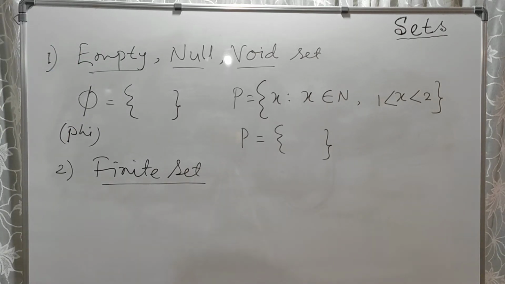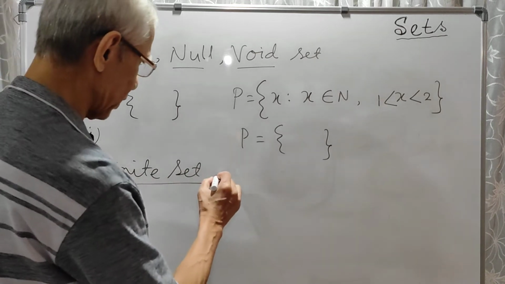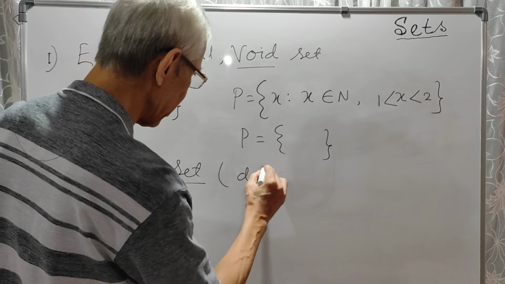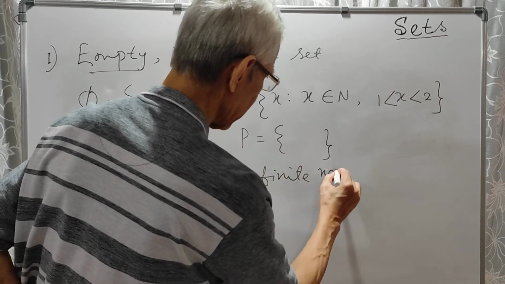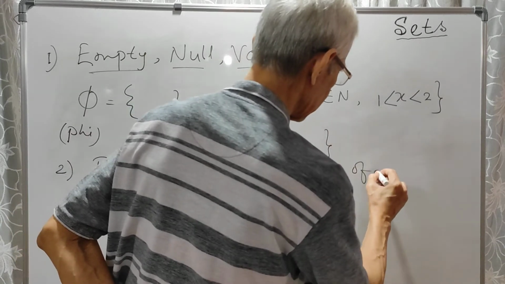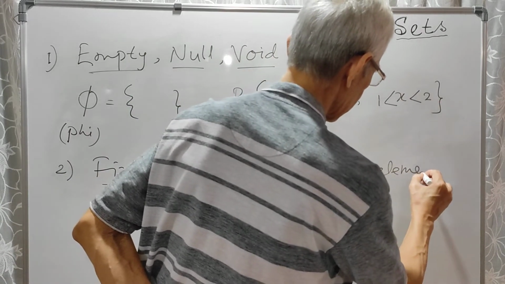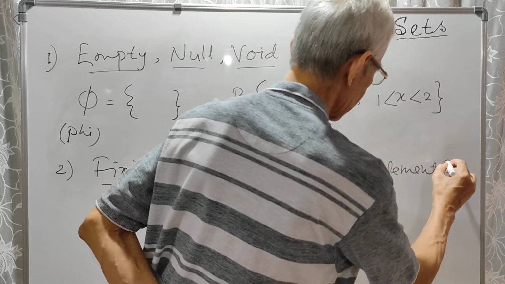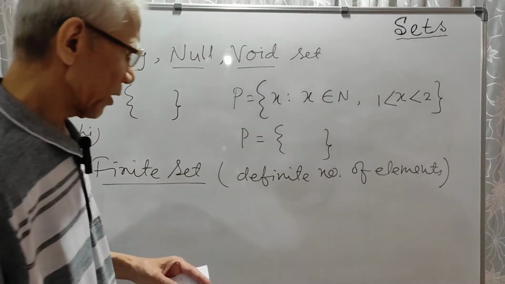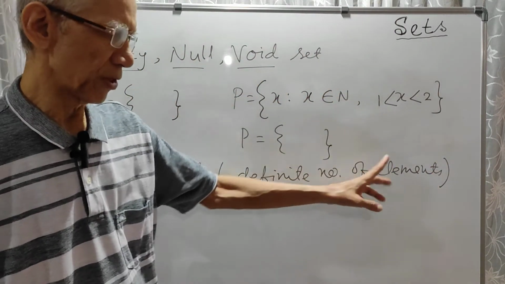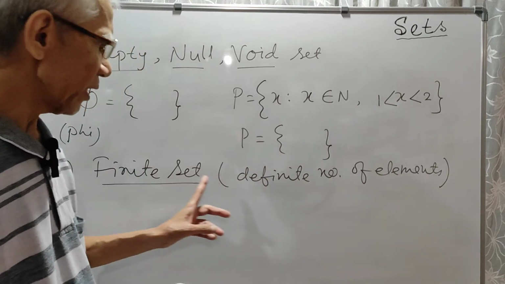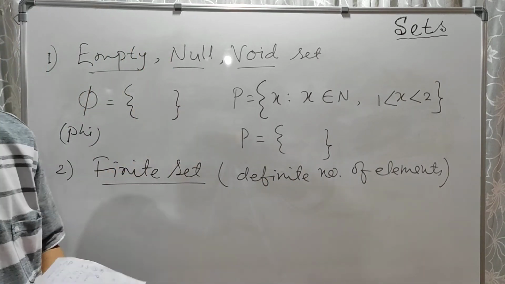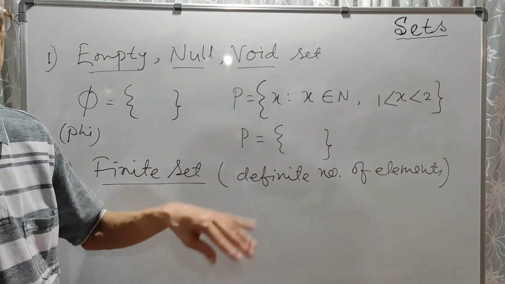Now a finite set has a definite number of elements. A set which has a definite number of elements is called a finite set. So the set of vowels is a finite set because it has just 5 elements, neither more than 5 nor less than 5.